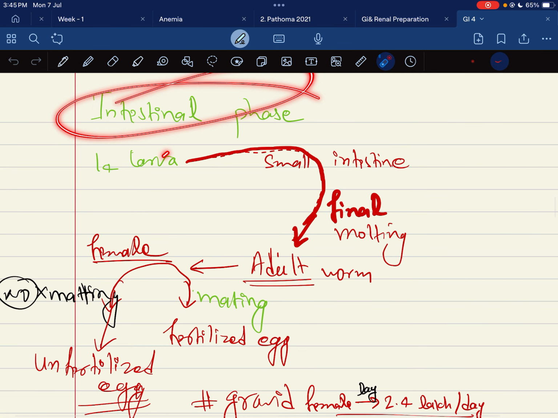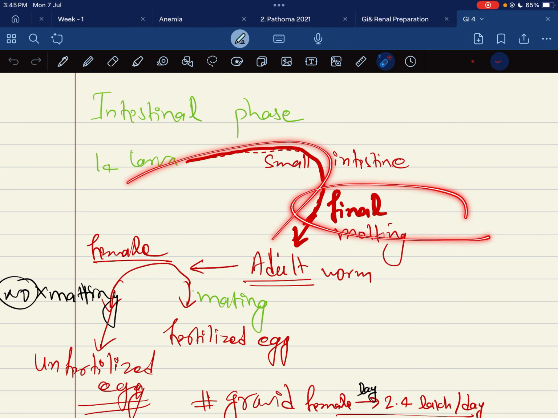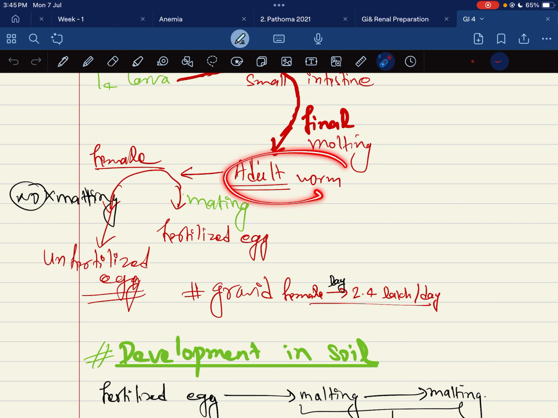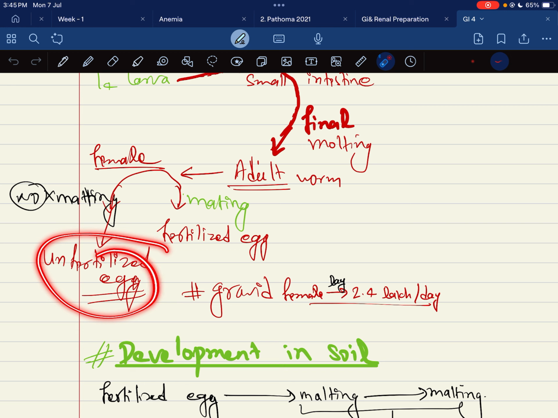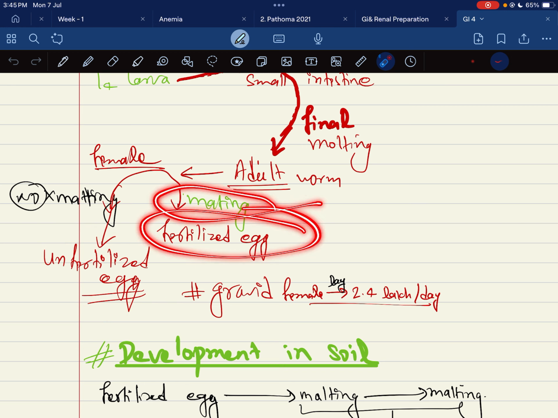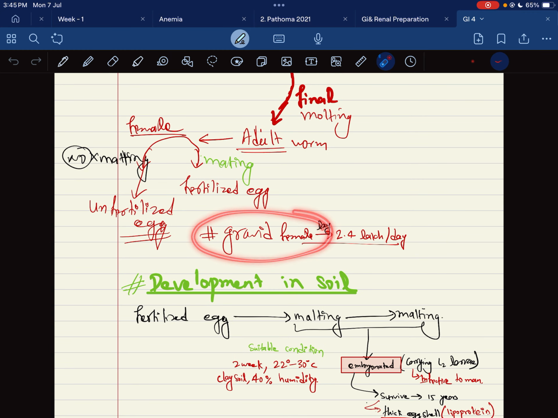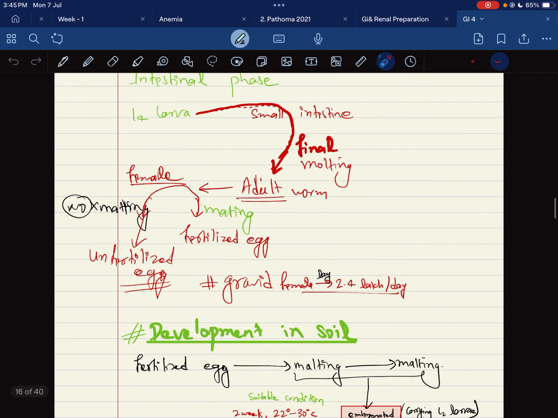When you look at the intestinal phase, it is known as the L4 larva. The L4 larva goes into final molting and becomes the adult worm. There is a female; if the female mates with the male, a fertilized egg is formed. If the mating does not occur, there is an unfertilized egg. The gravid female of Ascaris lumbricoides lays 2.4 lakh eggs per day.